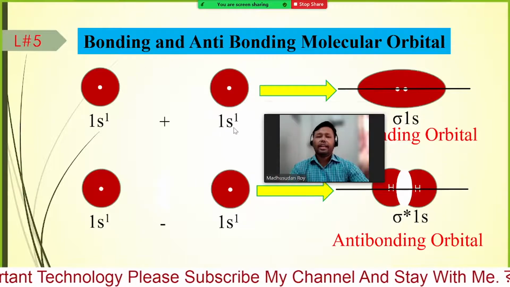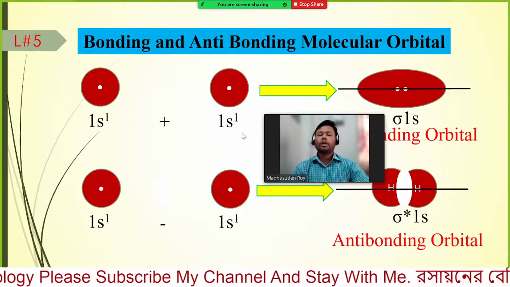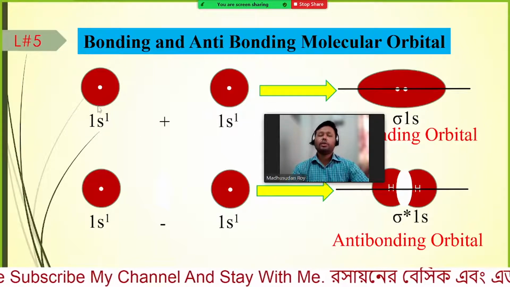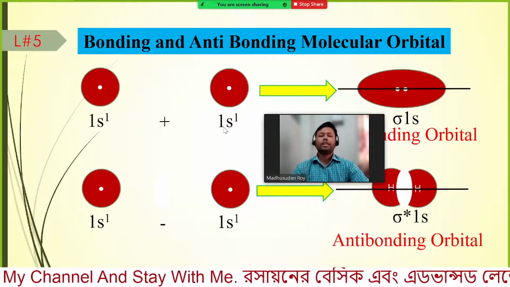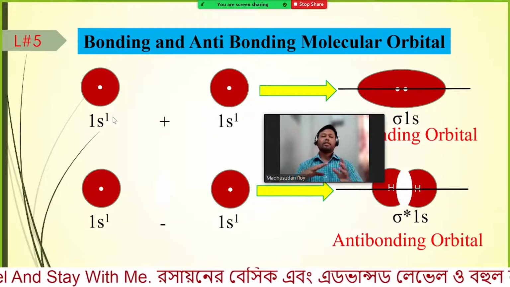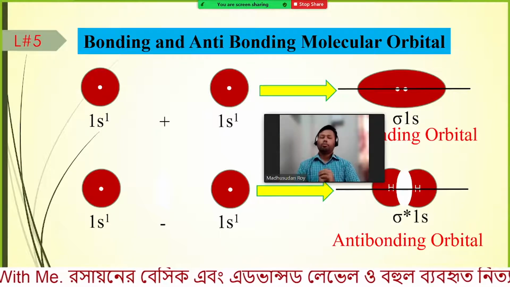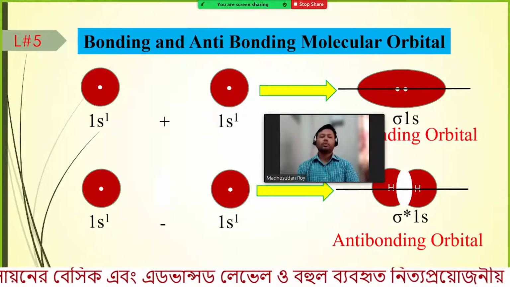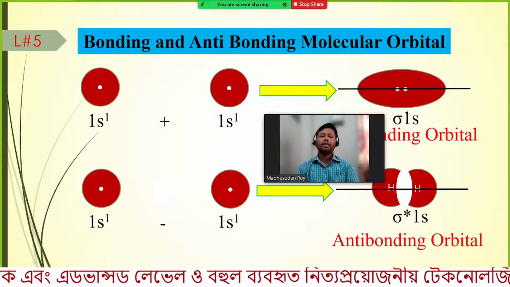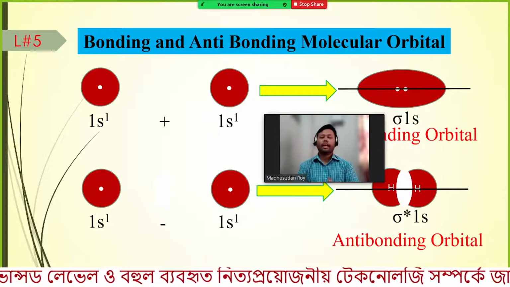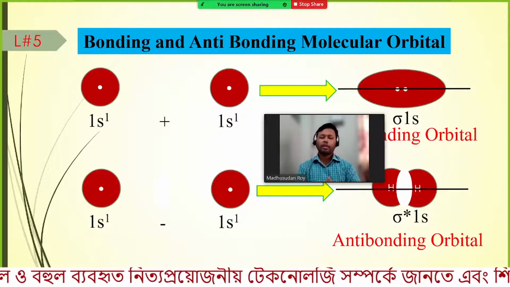Okay, for the bonding and anti-bonding molecular orbitals, what we have shown is that when two atomic orbitals are coming closer, the summation of orbitals will give the bonding orbital, and subtraction of the atomic orbitals will give the anti-bonding orbital.